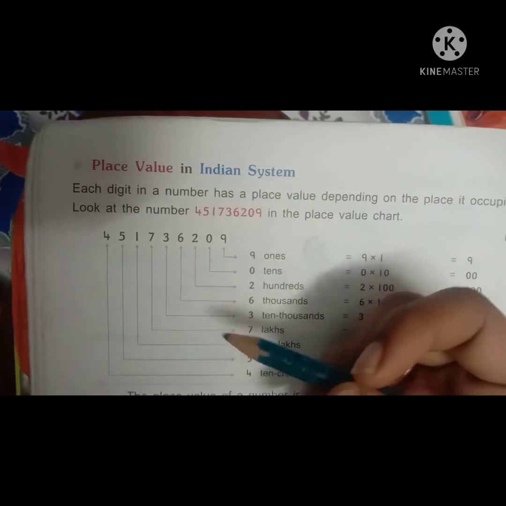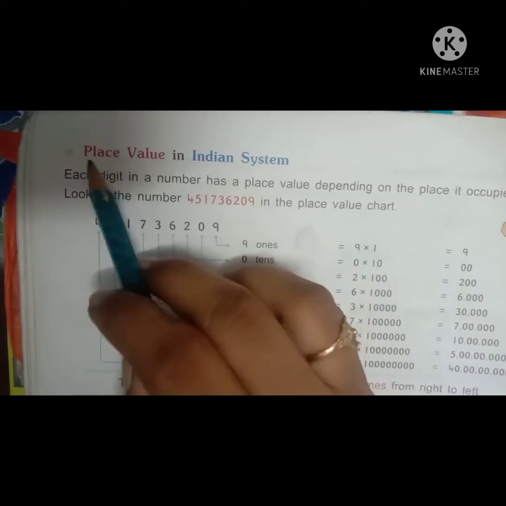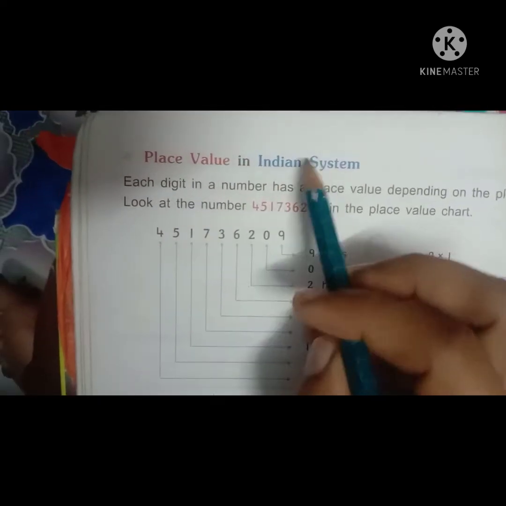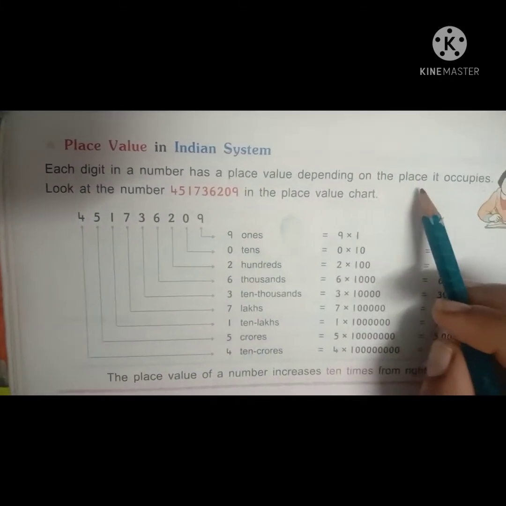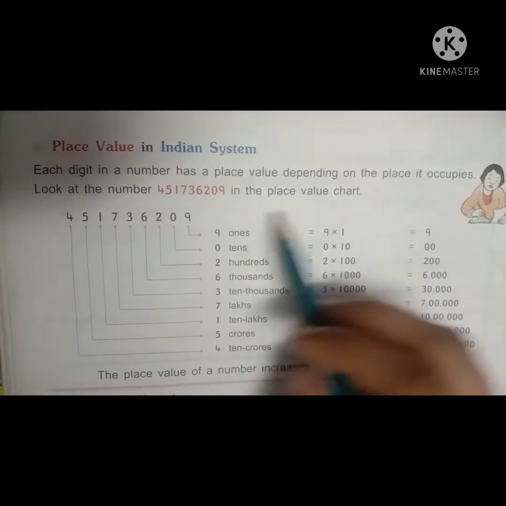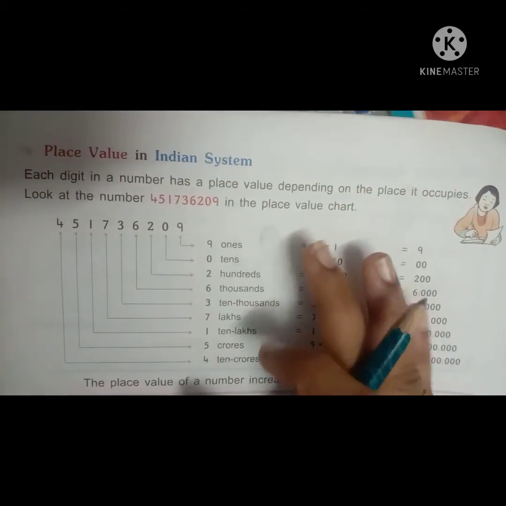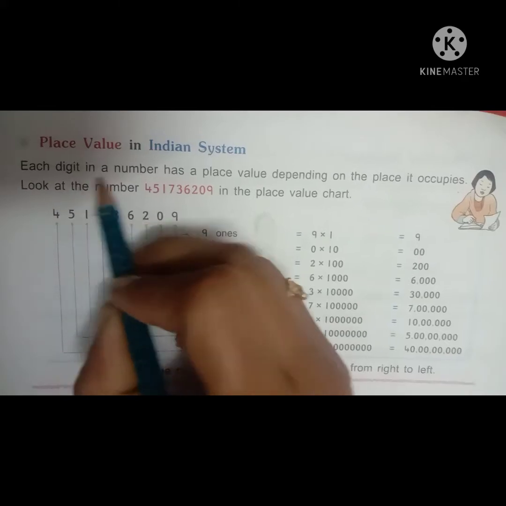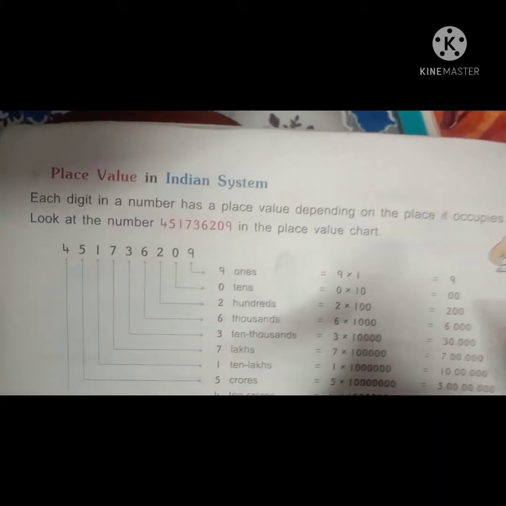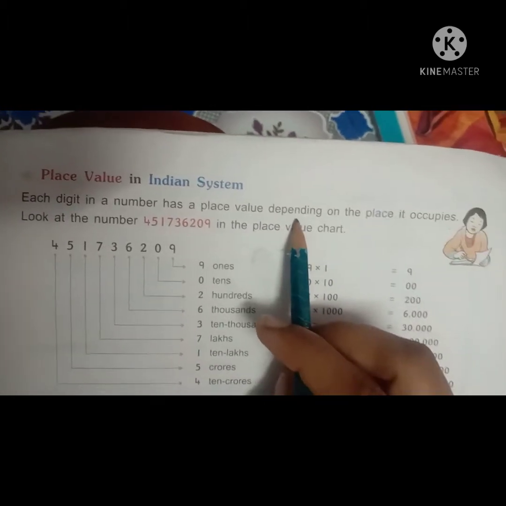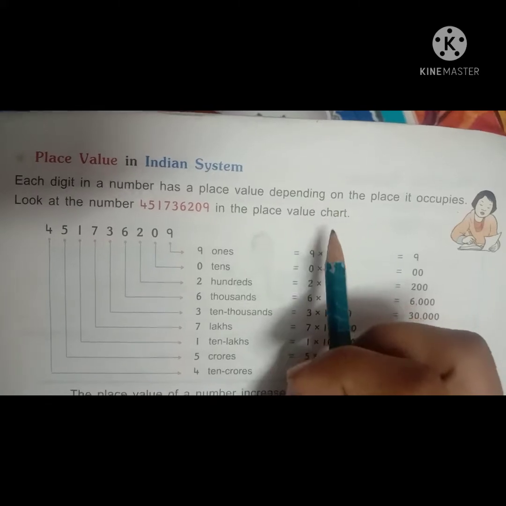Okay, turn the page. Page number 80. Place value in the Indian system. Each digit in a number has a place value depending on the place it occupies. See here, every place has a place value. Each digit in the number has a place value depending on the place.